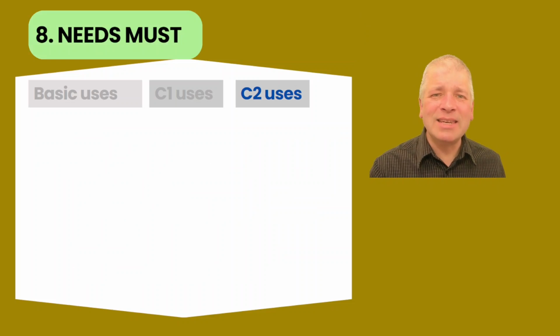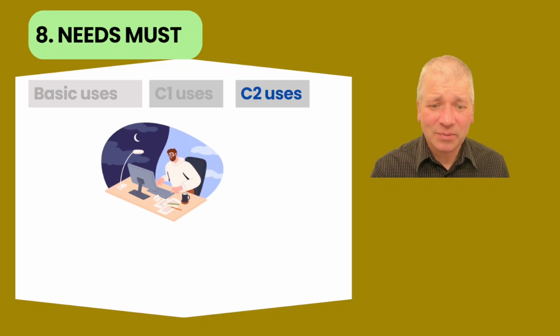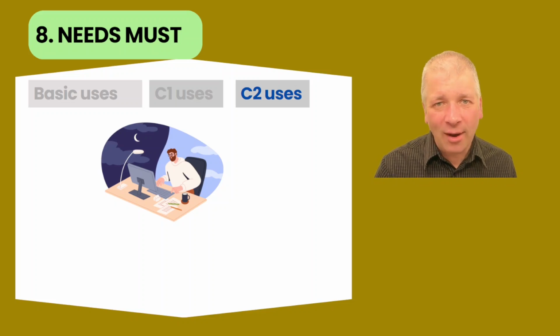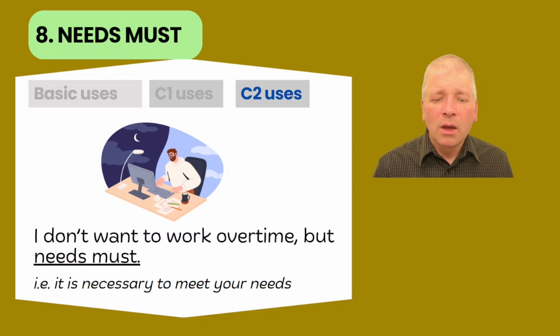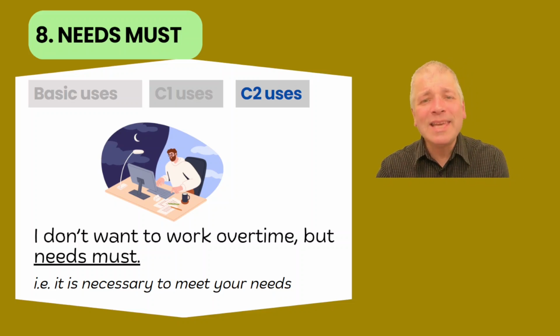Number 8 is needs must. Here's someone who's working all day. And look at the time, there's a little moon in the window. He's also working at night. Why is he working so hard? He says this: I don't want to work overtime, but needs must. In other words, it is necessary to meet your needs.